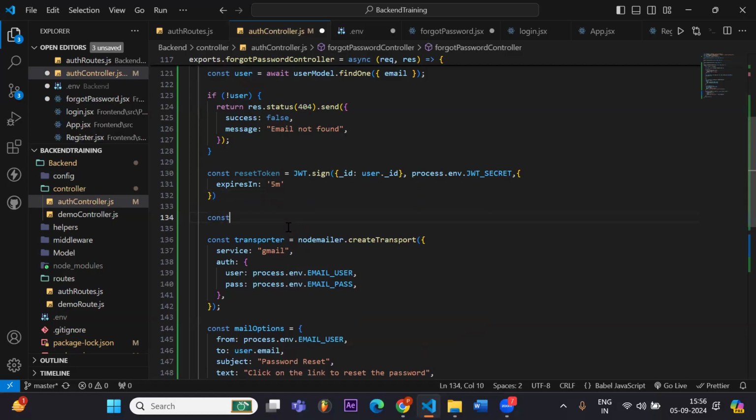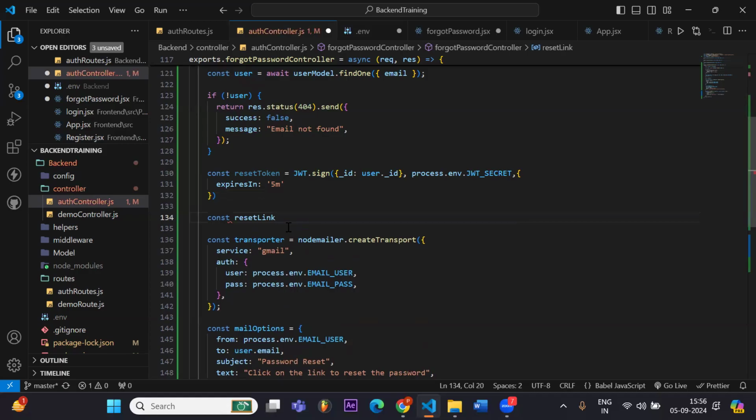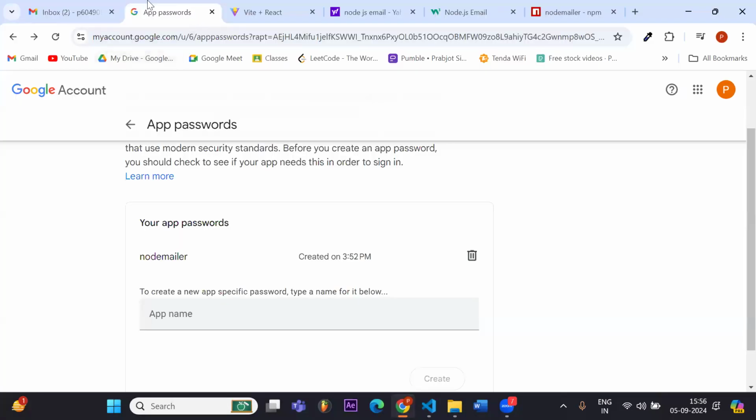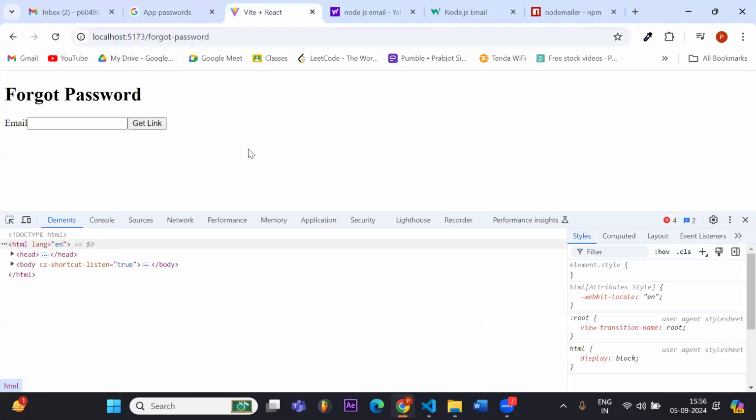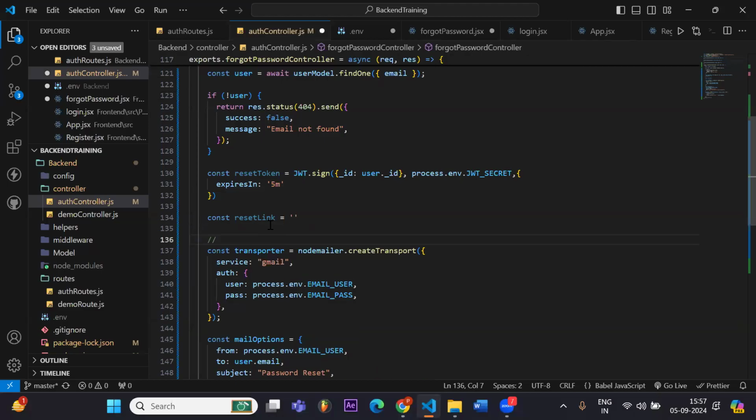Let's say we create a link, name it resetLink, and in that link we have to send the URL like this. The URL that I want to create is, let's say, localhost 5173 forgot password. Just for explanation, what I want to write is reset password.